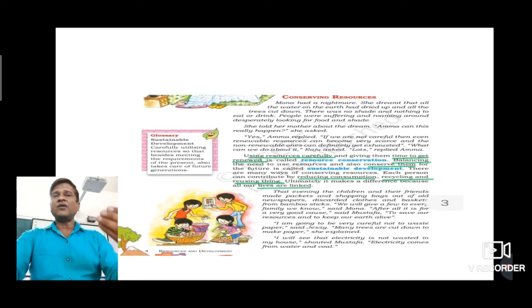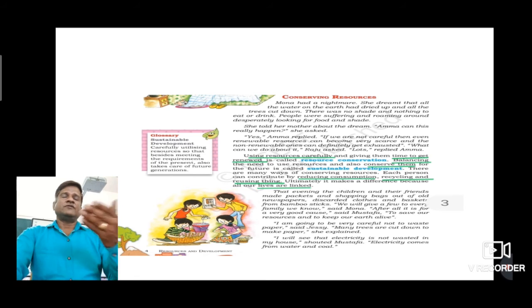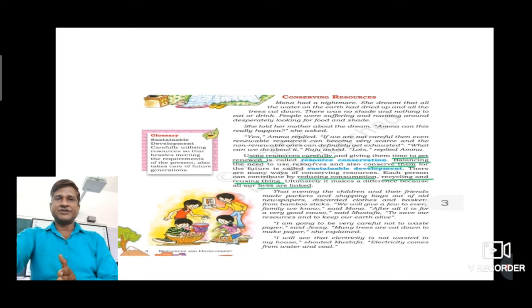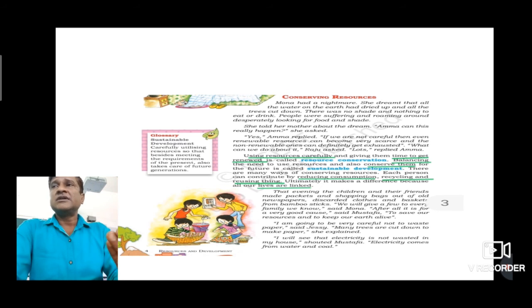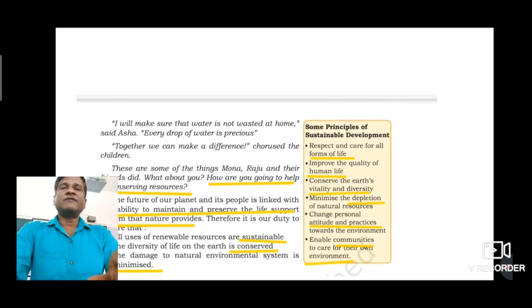Now we are going to conclude this chapter with some principles of sustainable development. Sustainable development, as we discussed, means we should use all the resources carefully, keeping in mind the needs of future generations. So what are some important principles we need to follow? First, an important principle is respect and care for all forms of life. Whatever forms of life we have, we should respect and take care of them. This is the first important principle we need to follow.